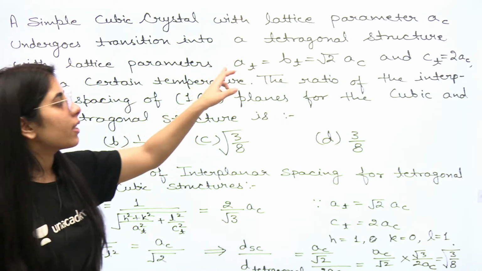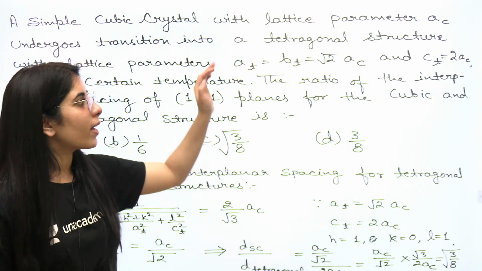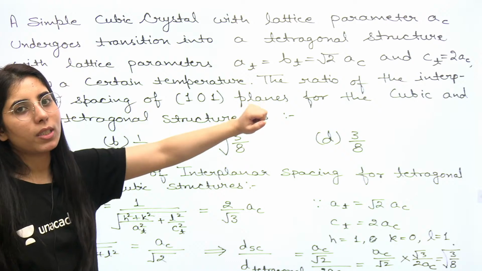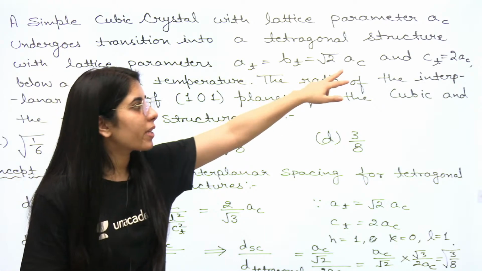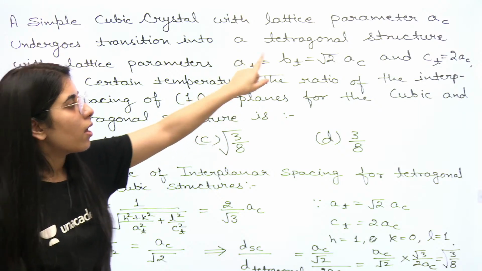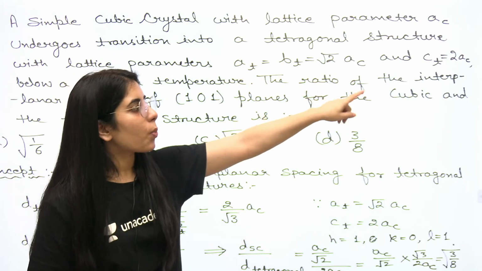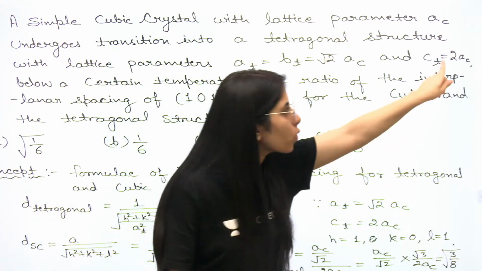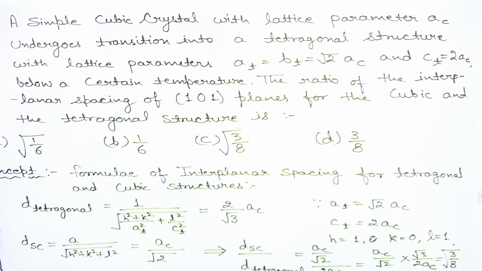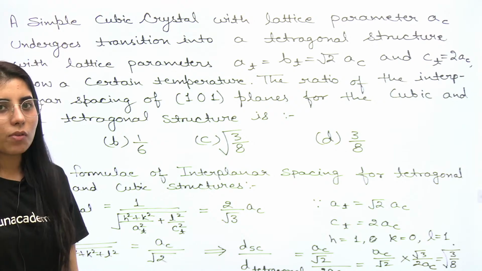Then they have given you the conditions corresponding to AT, BT. That means the suffix T shows the parameters corresponding to the tetragonal case. How they are related to the cubic case, that relation has been shown here. After that, the C parameter, the third one corresponding to tetragonal, is related to 2AC. Clear? That is twice AC, because in the simple cubic case all the dimensions are the same, so A, B, C will be equal.